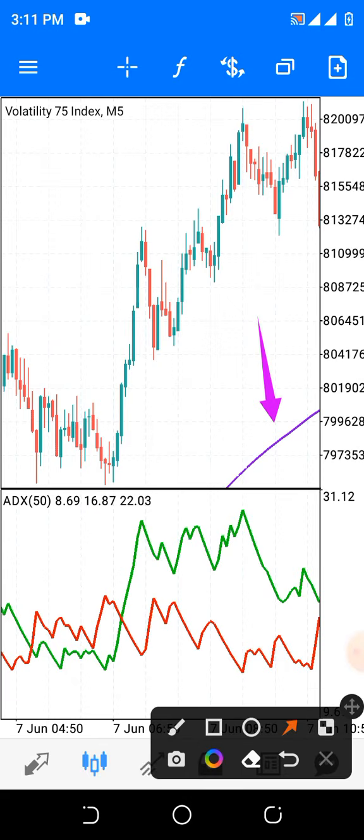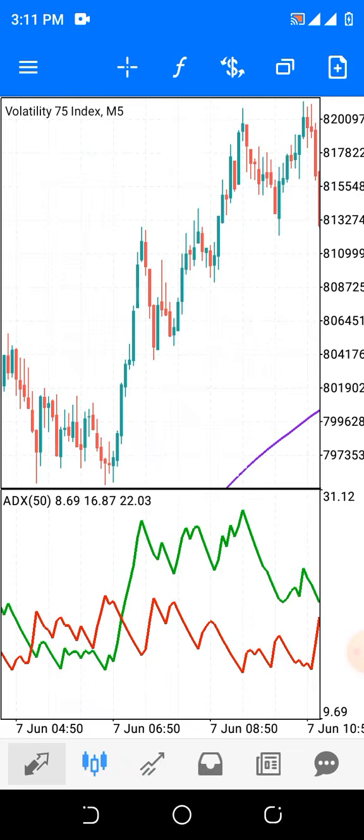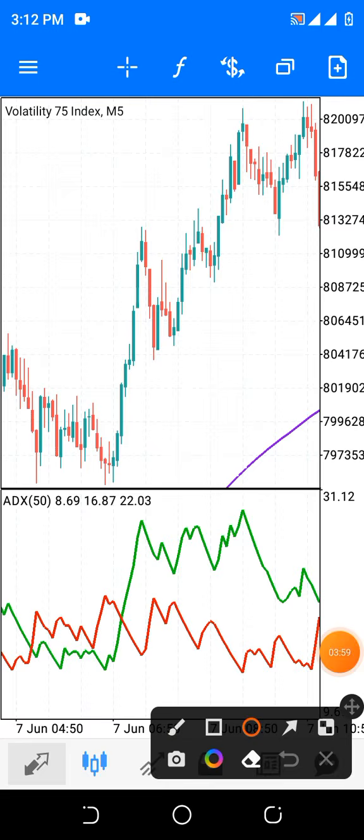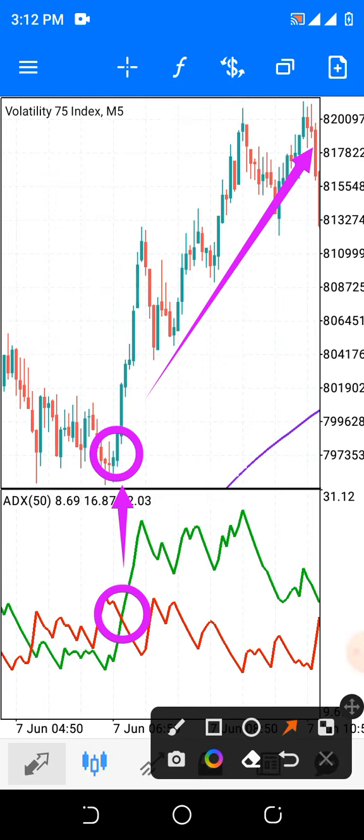Here is another crossing for you to take a buy signal. Watch here, and this is where you need to execute your buy position. Do you understand? And this is a lot of profit for you. As easy as that. If you observe very well, we are only taking buy positions because the price is above this moving average. Do you understand? So let's move.